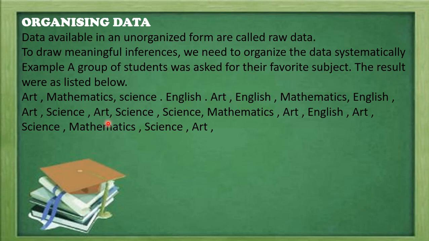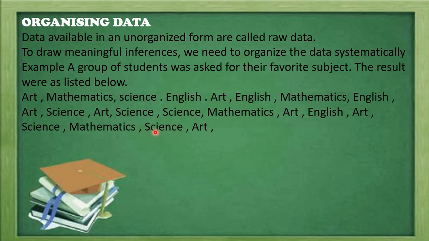If you arrange this data so that by observing it, within seconds you get the information about a particular subject, that is good. Or you can calculate how many times science or maths or art appear. Rather than counting, if we arrange this data in a systematic manner, it will be easy to understand as well as easy to give a meaningful result.